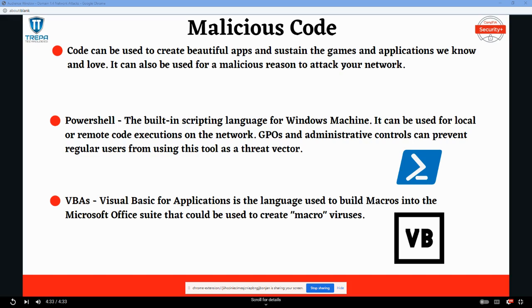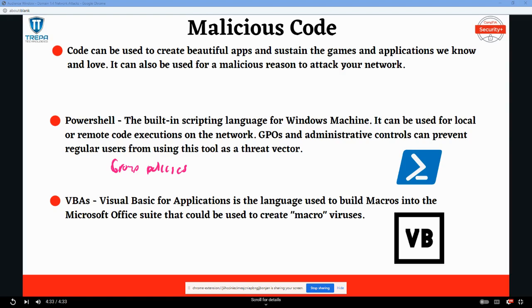A way to prevent this from being a threat vector or an exploitable application is to implement group policies on the network that deactivate or control PowerShell, stopping regular users from using it and disabling it on their systems.